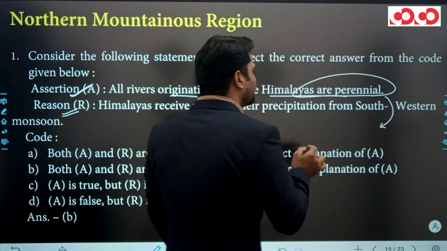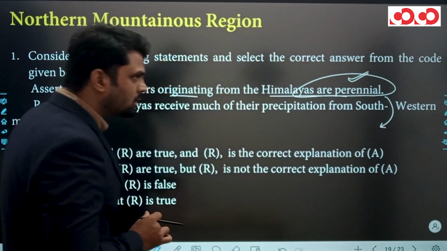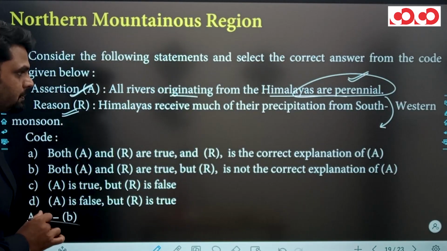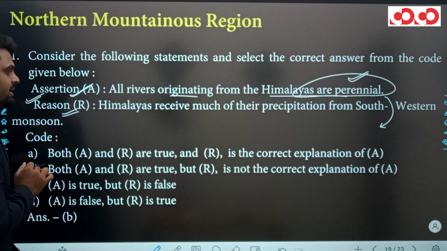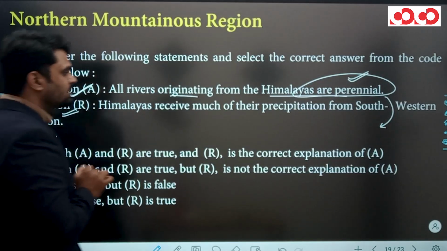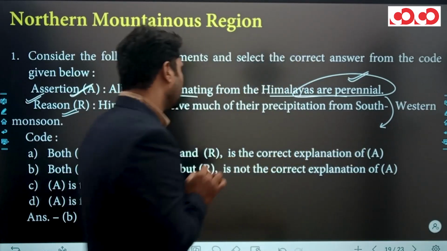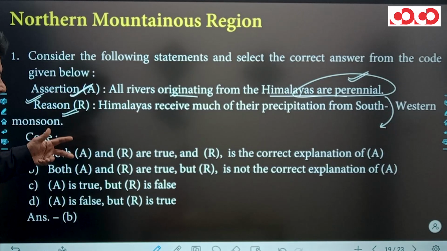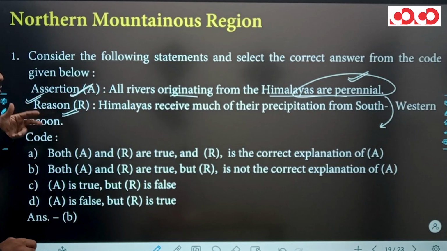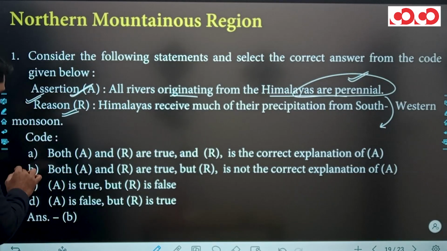And yes, Himalayan rivers are perennial in nature, but peninsular rivers are seasonal in nature. Clear? And the reason given here is that the Himalayas receive much of their precipitation from the southwest monsoon. Look, both these statements are true, but the reason is not the correct explanation of the assertion. Clear? So option B is the right answer.